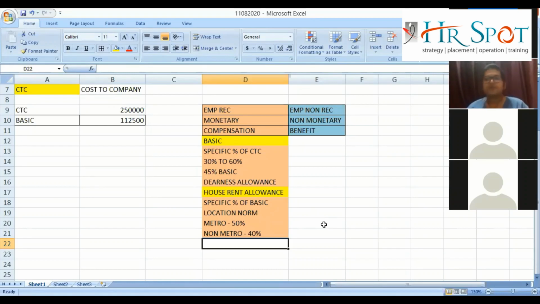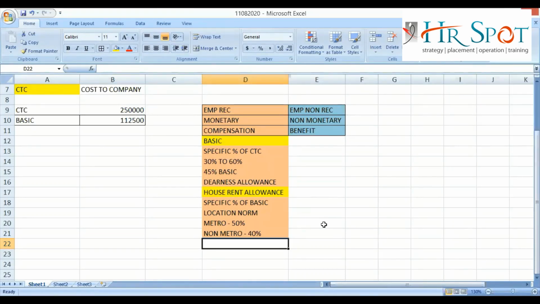Okay. Now suppose Samita is staying in Bhubaneswar. What will be the HRA percentage as per the location? 40%, because that is a non-metro location. Suppose Anindita is staying in Noida, what will be the HRA percentage? NCR, Delhi, Noida, Gurgaon, it is a metro location, so 50%. You are staying in Hyderabad, what will be the HRA percentage as per the location? 50.